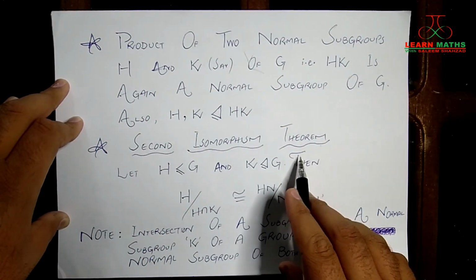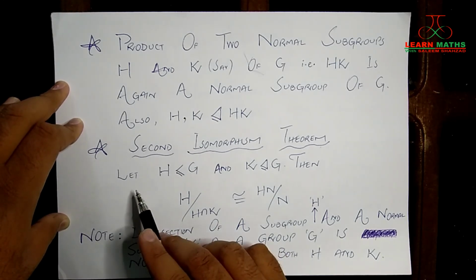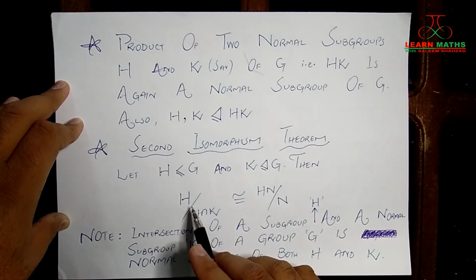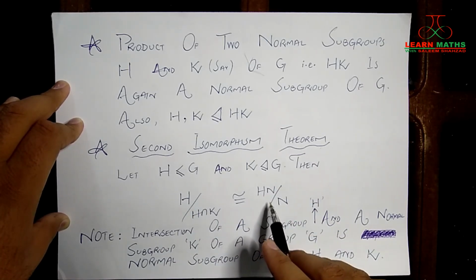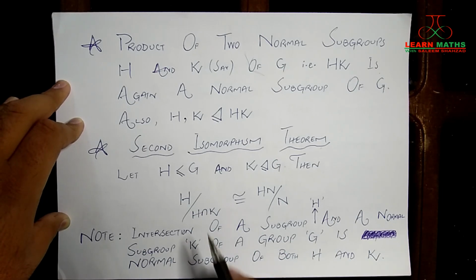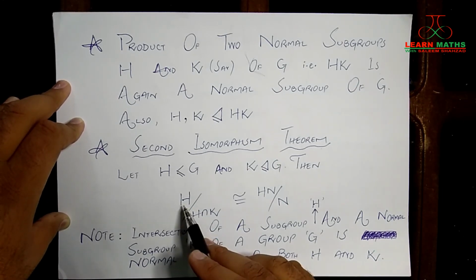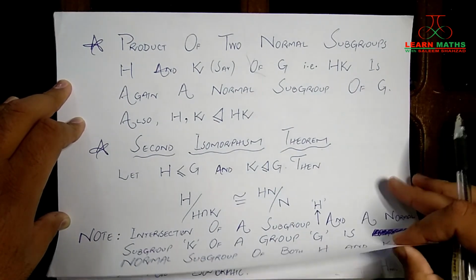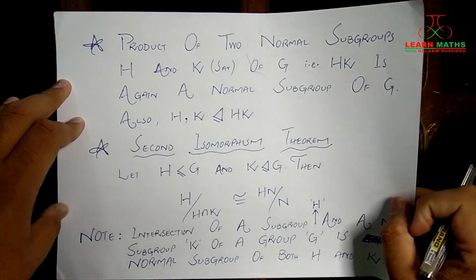And then we have the second isomorphism theorem. All of you are quite aware of this. It says that if H is a subgroup of G and K is a normal subgroup of G, then H by H intersection K is isomorphic to HK over K. Another note is that the intersection of a subgroup H and a normal subgroup K of a group G is a normal subgroup of both H and K. What I am trying to emphasize here is that H intersection K is a normal subgroup of H as well as a normal subgroup of K. So these were the results that we needed before going to prove the Jordan-Holder theorem.